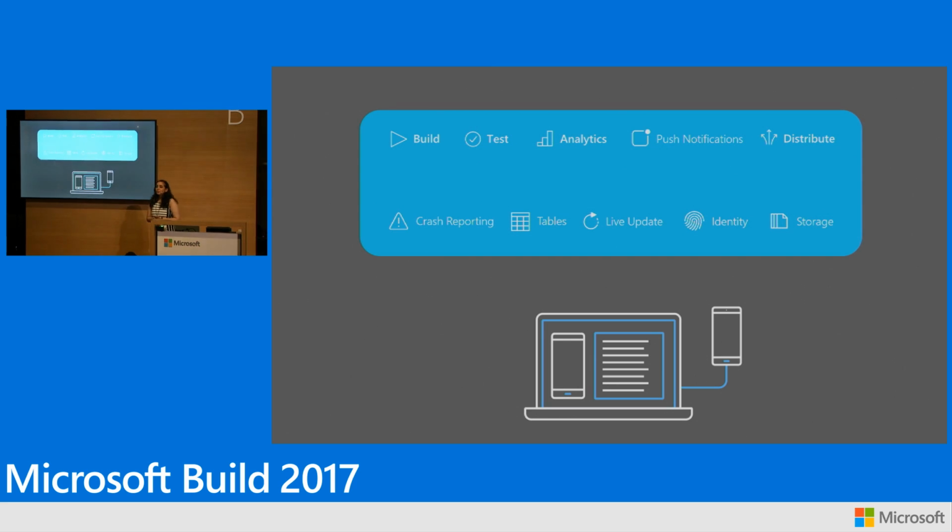What is Mobile Center? It's really the mission control for your applications. We have streamlined the entire DevOps pipeline so that we provide a variety of different services that you can use in your application, everything under one roof, one umbrella, so that you don't have to go to different products for all these services. Right here, as you can see, we have build, test, distribute, crashes, analytics, all of these services under one roof. And we'll go over it in detail during the demo.